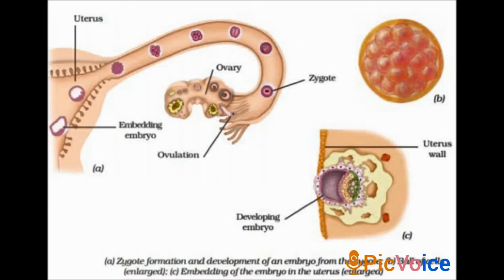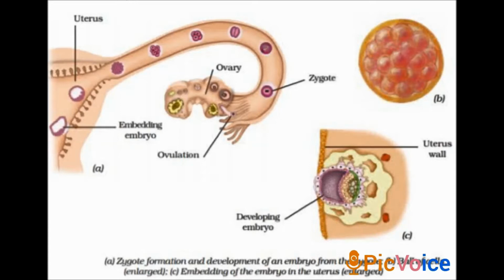In the last class, we learned about fertilization. Now, the fertilization results in the formation of what? Zygote, isn't it? So the zygote begins to develop into an embryo. After fertilization, this results in the formation of a zygote, and this zygote begins to develop into an embryo.